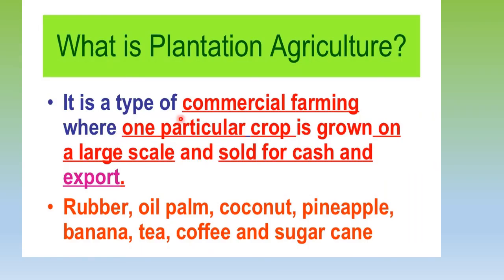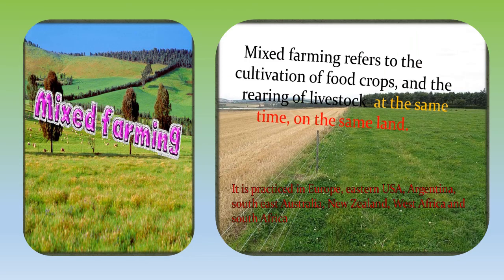Now plantation agriculture is again a type of agriculture which is done for commercial farming, but here a single crop is grown on a very large scale and is sold for cash and export. The examples would be rubber, oil palm, coconut, pineapple, banana, tea, coffee, and so on.